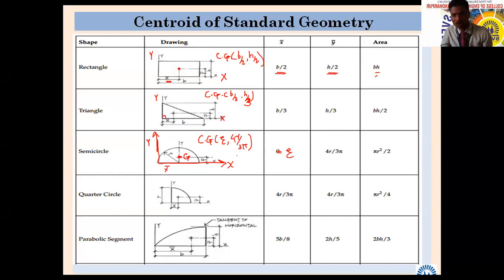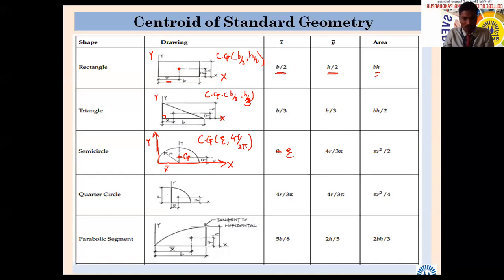Are you with me for the semicircle? Yes, sir. So CG will be r, 4r divided by 3 pi. Next, quarter circle.